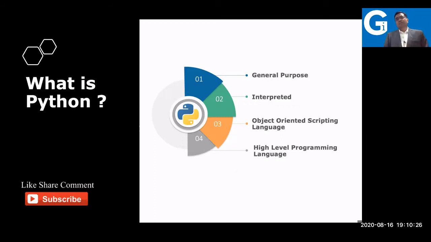The third point, which is very important, is that this language is an object-oriented scripting language. An object-oriented scripting language is much higher level than an object-oriented programming language, higher than the programming language as well as higher than the scripting language. So it is not just a programming language, and not just a scripting language; it is an object-oriented scripting language. What does it mean? It means that in this language everything you are using is an object, and with the help of objects you write the program. That way, we are reducing the lines of code.